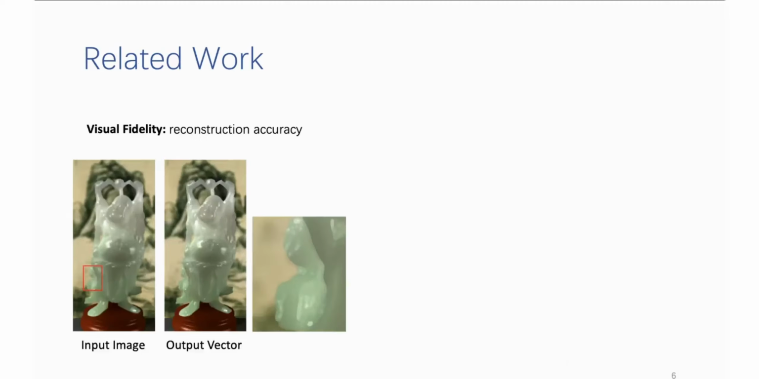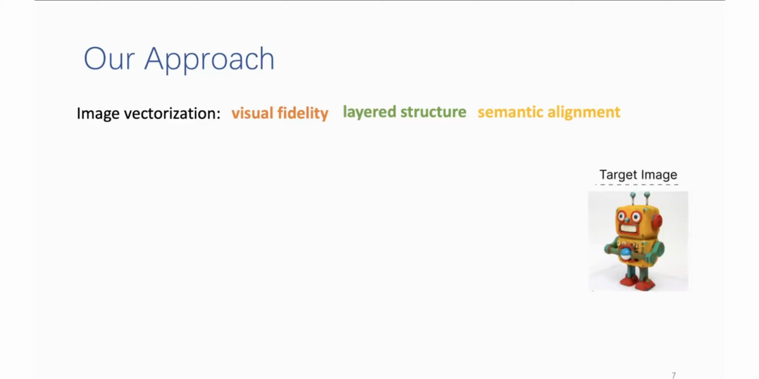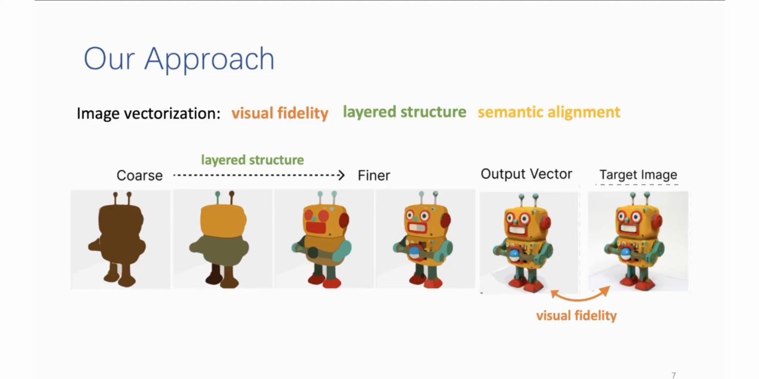Our approach tries to solve this image vectorization problem. That is, given a target image, we try to generate a vector with high visual fidelity to the original one. Also, our vector primitives are organized in layered structures, from coarse to fine granularity. And for the shapes of the vector primitives, we try to maintain their semantics.